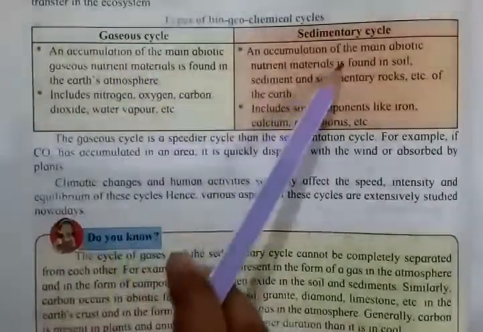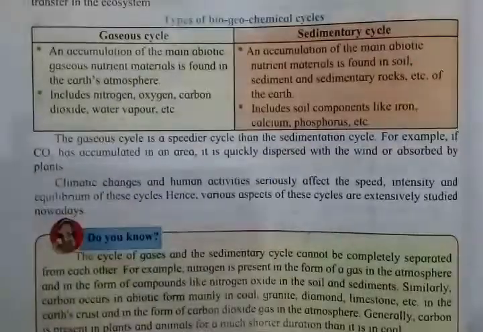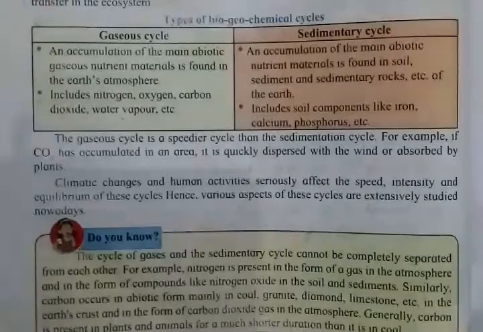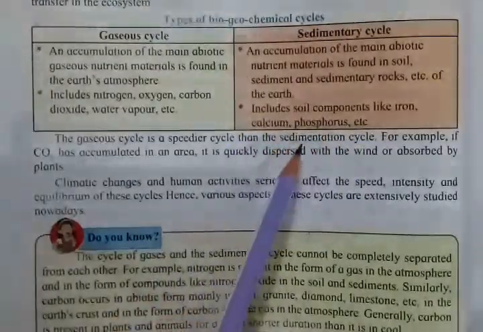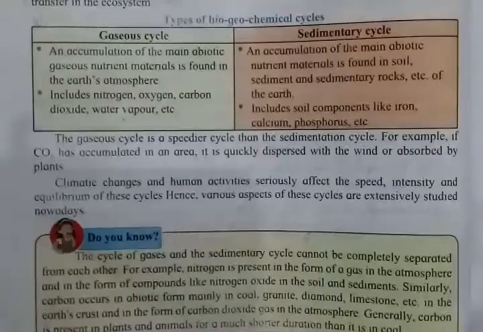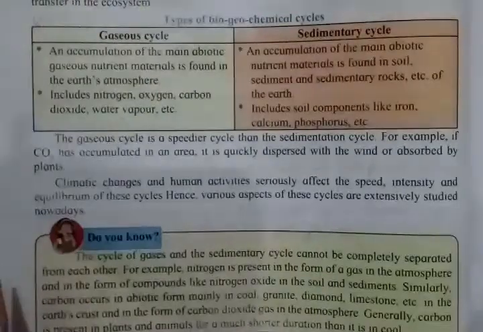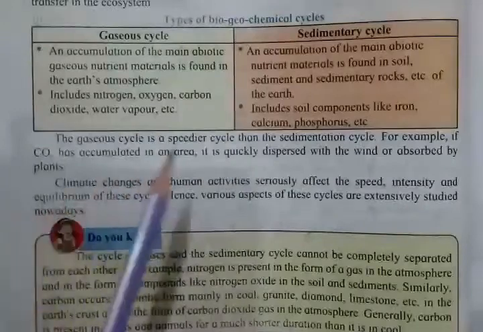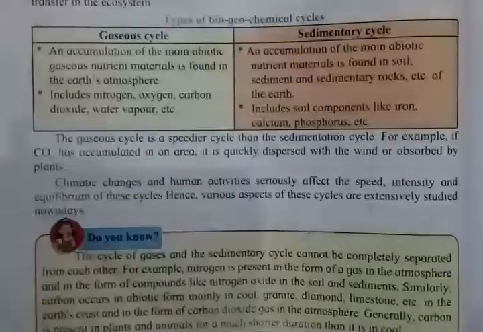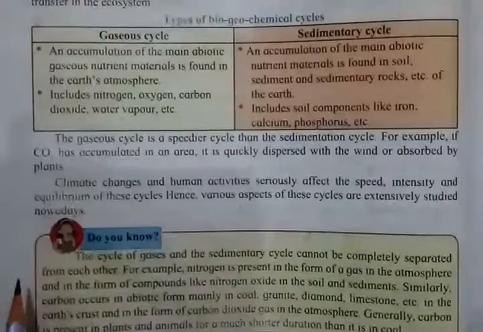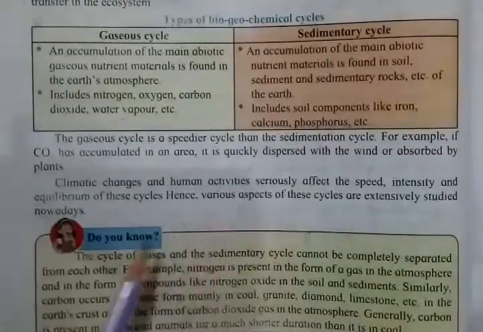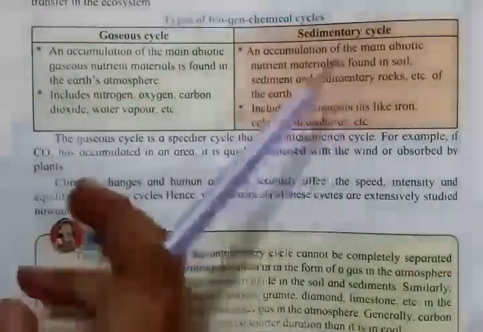Next we'll see the sedimentary cycle. What do you mean by sedimentary cycle? All the soil components like iron, calcium, phosphorus are present in soil. You might be knowing that. From the soil, plants absorb all these important components which they need for their growth or for preparation of their food. So these are some components which are present in soil. So it comprises the sedimentary cycle.